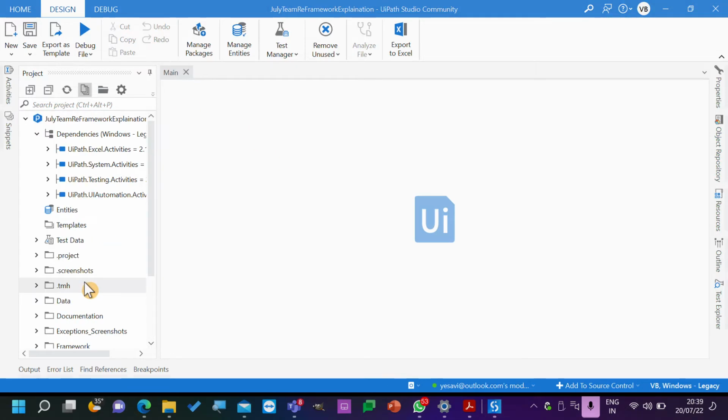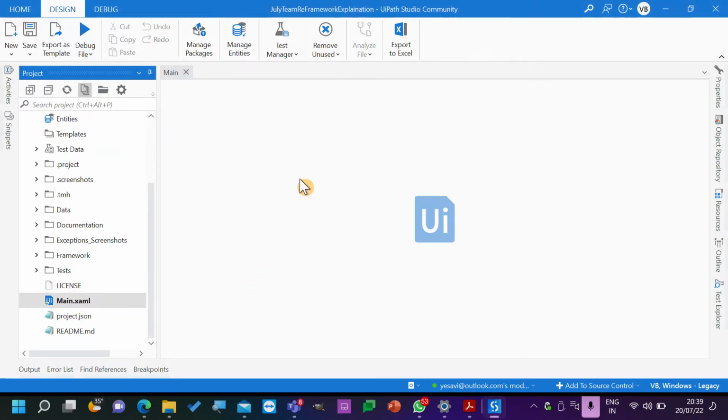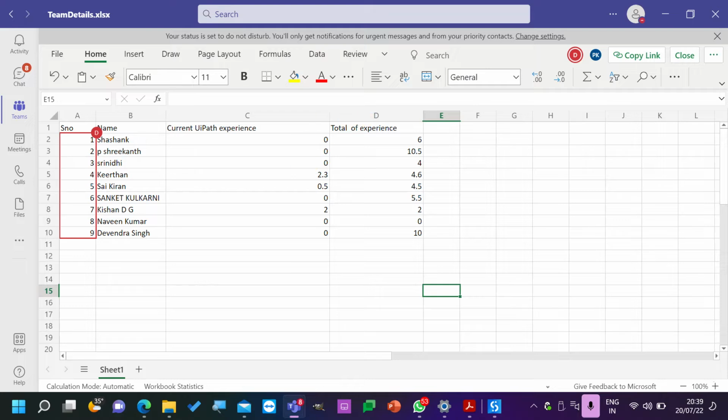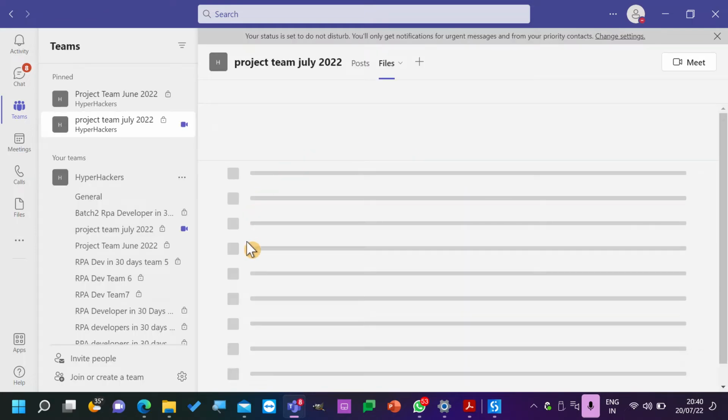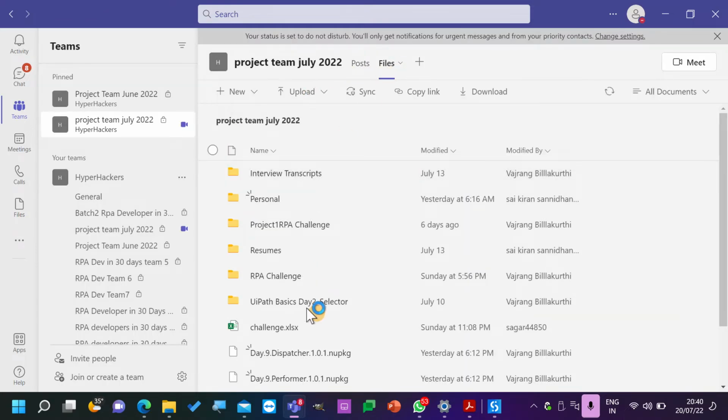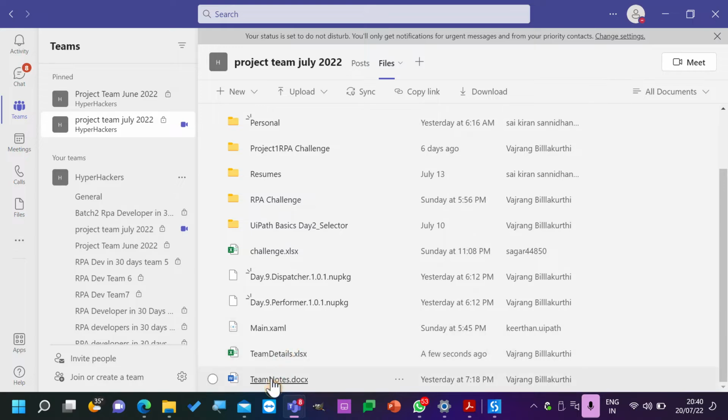Okay. So this is our main file. And also I'll write the notes for you. Damodar. Post files. Team details.